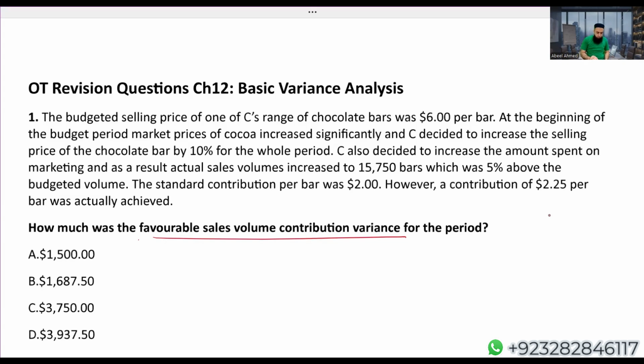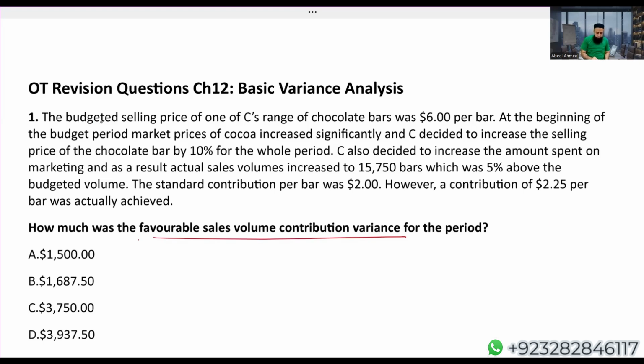And the sales volume contribution variance is a difference of obviously two things. One is your actual sales volume minus the budgeted. Always remember one point: if your actual sales volume is more than the budgeted sales volume, then obviously the variance is going to be favorable. Otherwise, if your actual sales volume is less and the budget is more, then it's going to be adverse. Here they are categorically asking for favorability, meaning actual sales volume is obviously more than the budgeted sales volume.